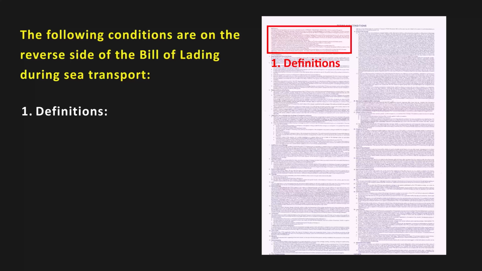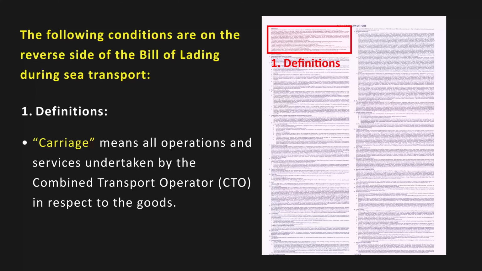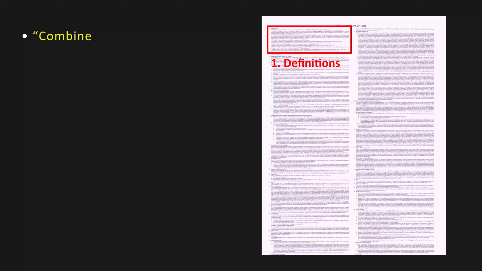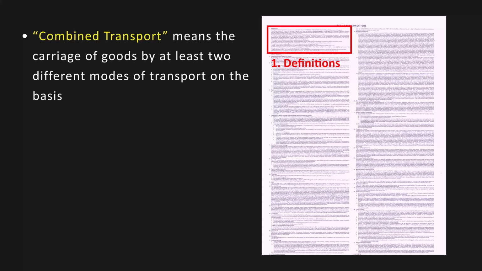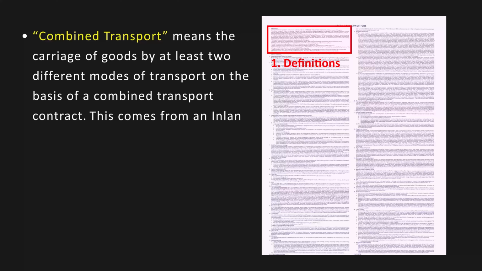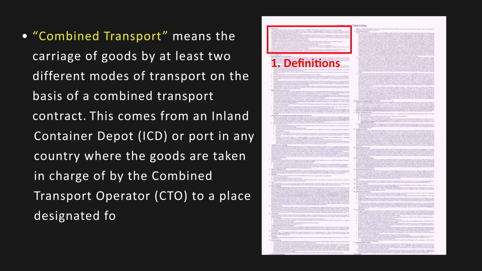Definitions. Carriage means all operations and services undertaken by the Combined Transport Operator or CTO in respect to the goods. Combined transport means the carriage of goods by at least two different modes of transport on the basis of a combined transport contract. This comes from an inland container depot or ICD or port in any country where the goods are taken in charge of by the Combined Transport Operator or CTO to a place designated for delivery situated in any other country.